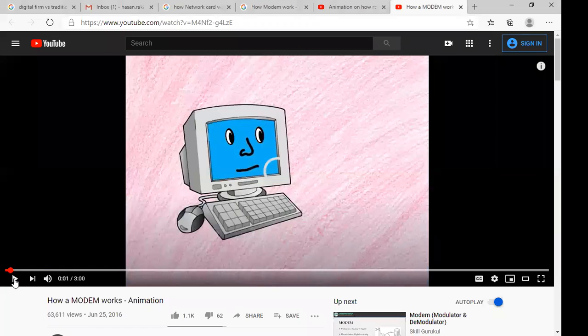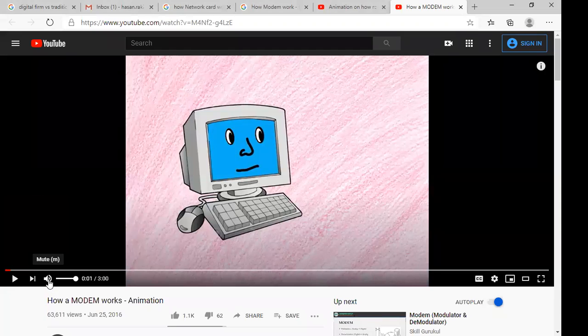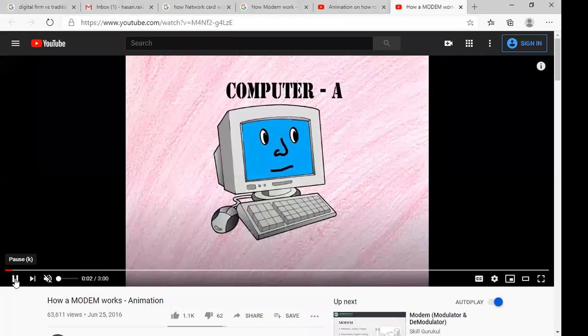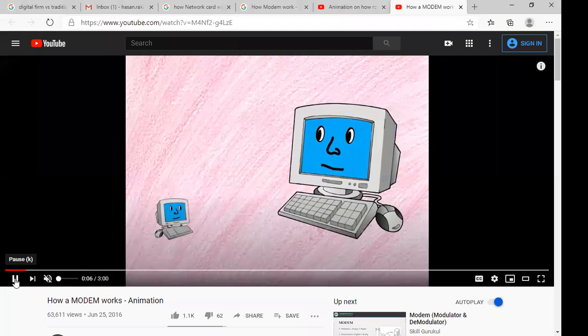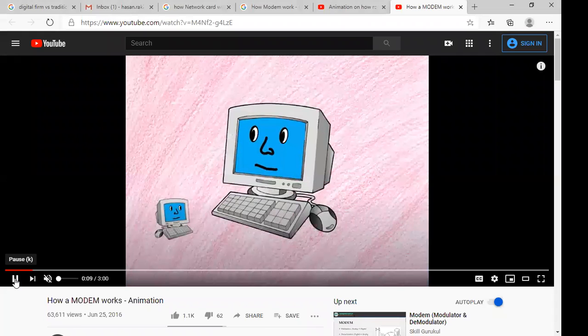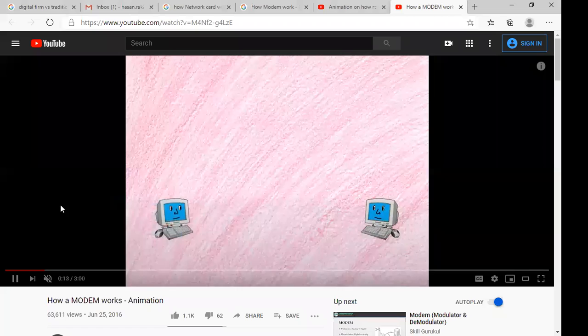Okay, what is basically happening here? All right. Okay, so I'm muting this one. All right. So here at first you can see the computer A. And here they are showing computer B. Right, and I would like to transfer data or information between these two computers.